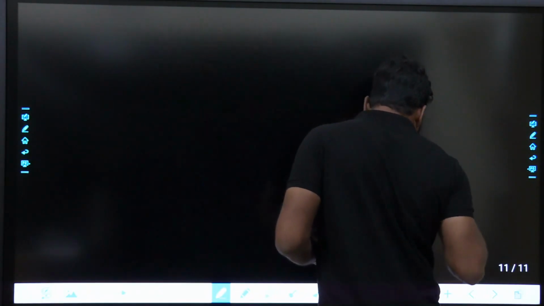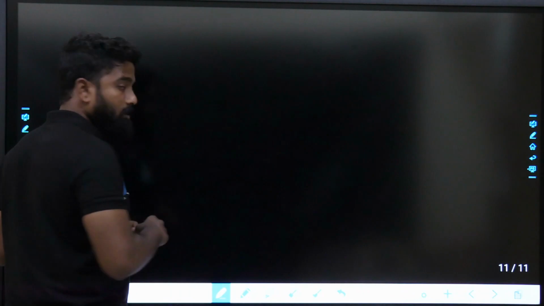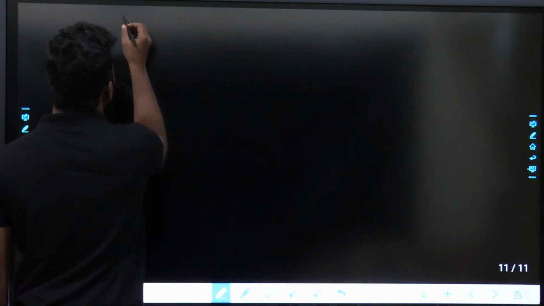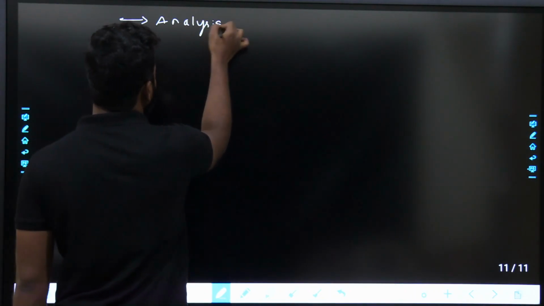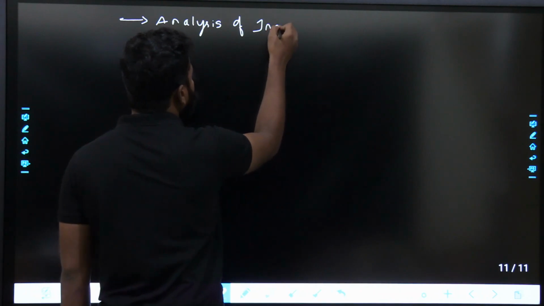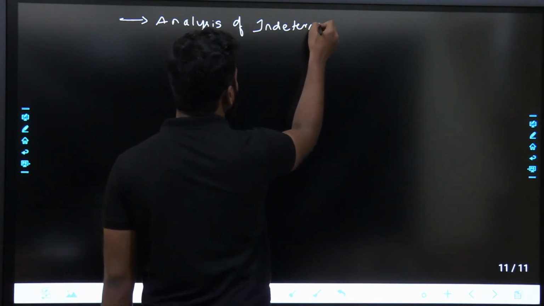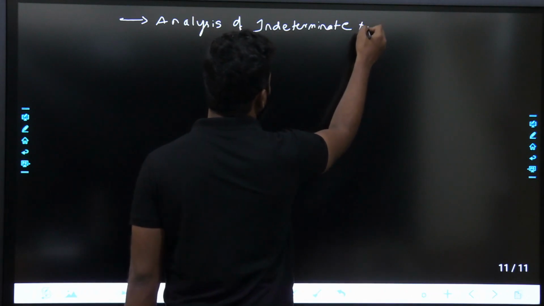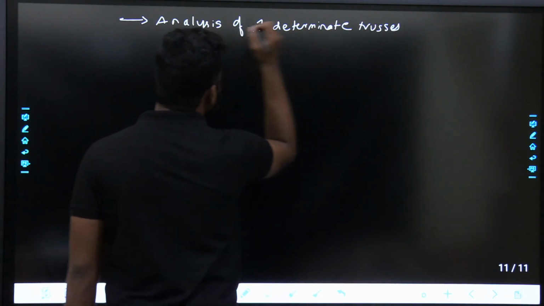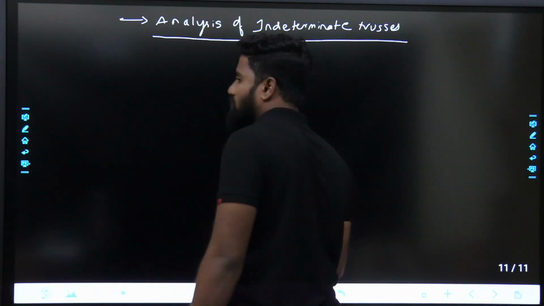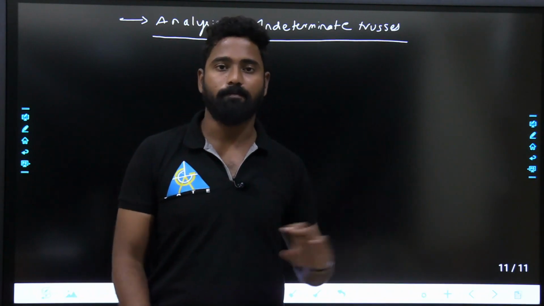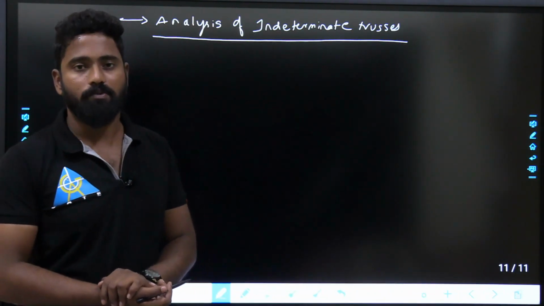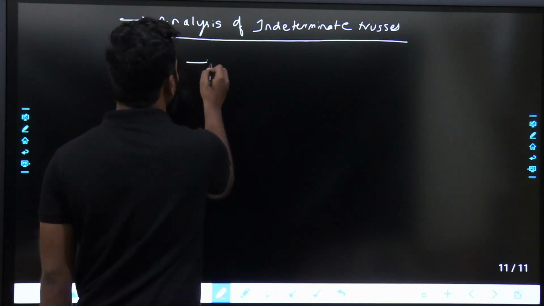Once deflection in the trusses is completed, the next one would be analysis of redundant trusses or indeterminate trusses. See, generally if they have to twist the questions or make the paper more interesting, they'll ask questions from here. Okay. And in analysis of indeterminate trusses, how are you going to find out the forces in the members.